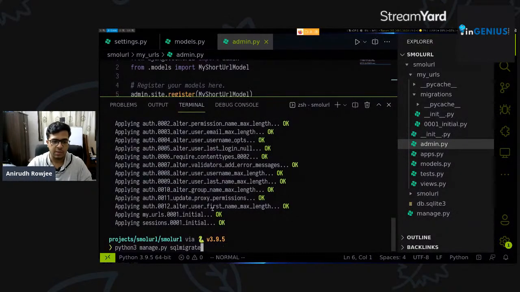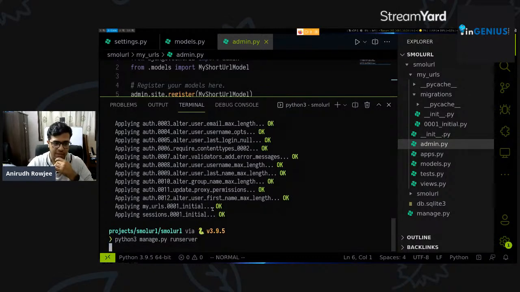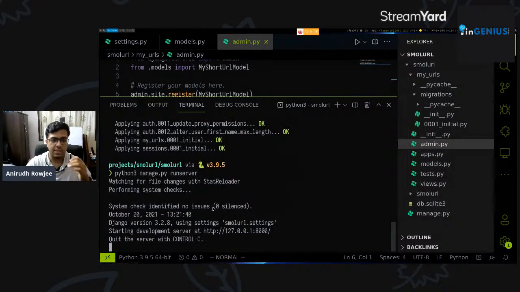We shouldn't get those error messages that say you have unapplied migrations. Do python3 manage.py runserver. And you see there are no error messages from Django this time. Which means that all the basic functionality that Django ships with, we've got it enabled because we've applied migrations. Some people might apply the migrations immediately, some people might take their time, so it's up to you. It's usually preferable to apply migrations after you've made your user model, but that's not something we'll get into right now because it's outside the scope of this talk.